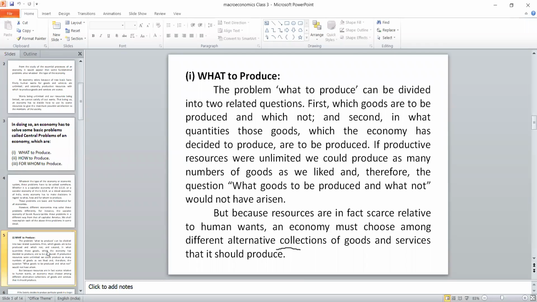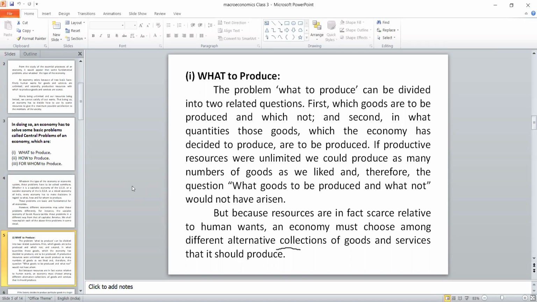It's a very easy one. What to produce means there are two categories. One is which goods are to be produced, and the second is which are not to be produced. The second criterion is at what quantity we have to produce. So the economy has to decide what to produce, and at what quantity. If the productive resources were unlimited, we could produce any number of goods and services and complete the task.